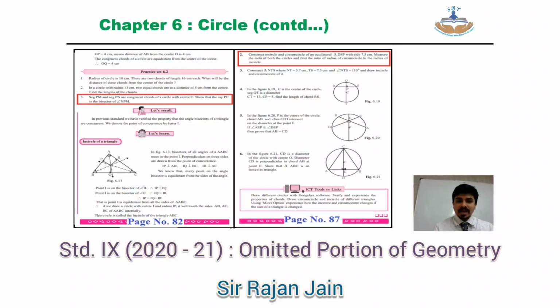Then page number 87, directly come to page number 87. On your page number 87, now this question is a part of your problem set if I am not wrong. Okay, over there question number 2, top of the page is omitted. That is construction of incircle and circumcircle of an equilateral triangle. That you are not having in your portion.